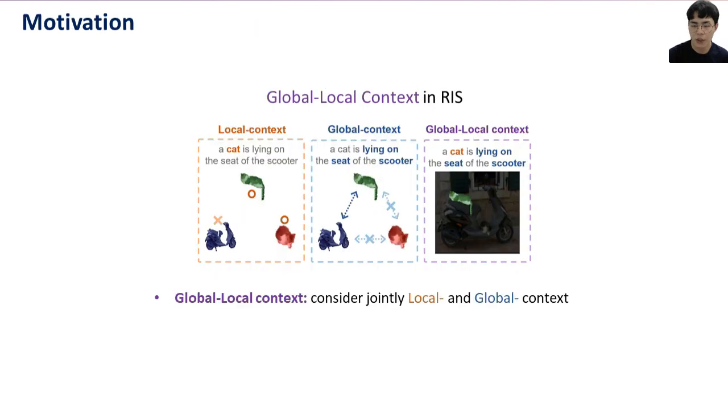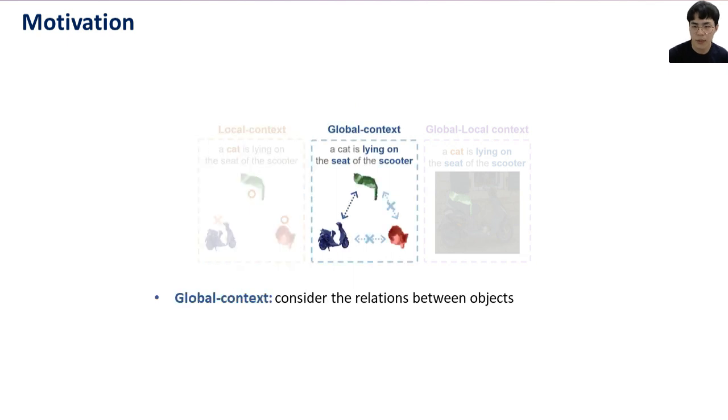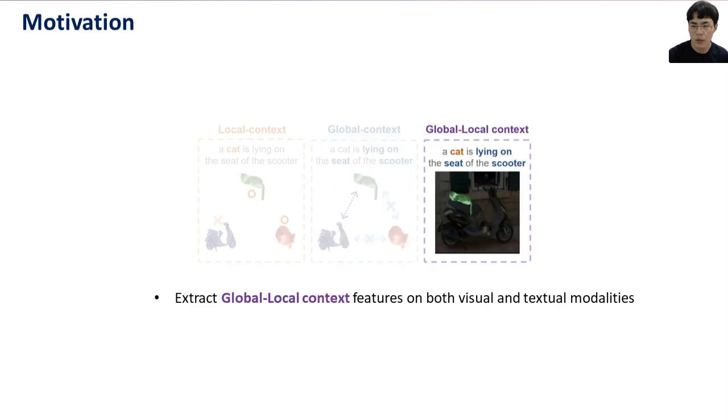Our zero-shot RIS framework is motivated by global-local context, which considers local and global contexts in the RIS task. To find the target object, global and local contexts are important. Local context focuses on the target class to be selected. Global context considers the relations between objects. We design our framework to extract global-local context features on both visual and textual modalities.